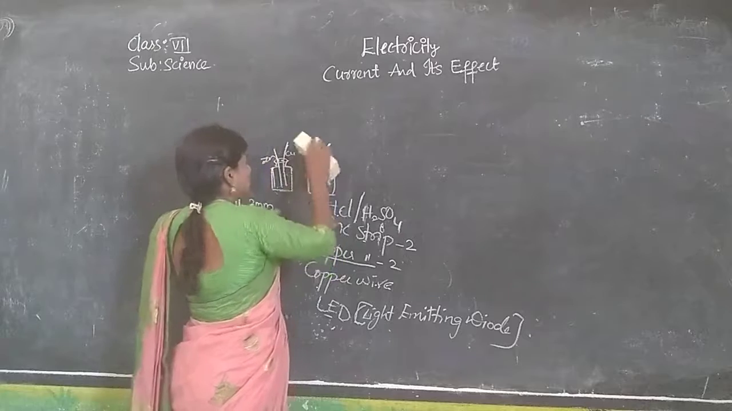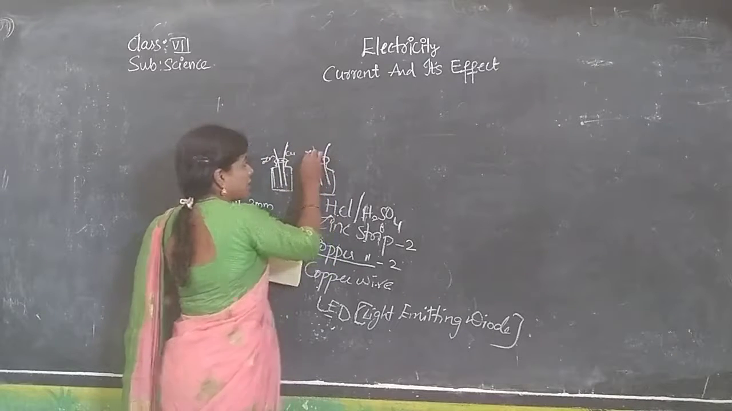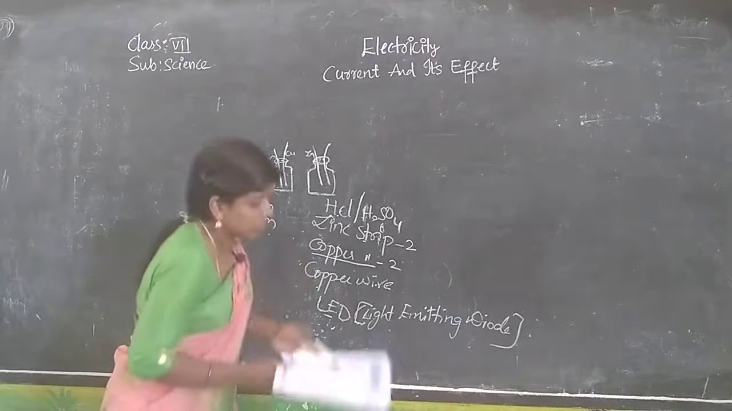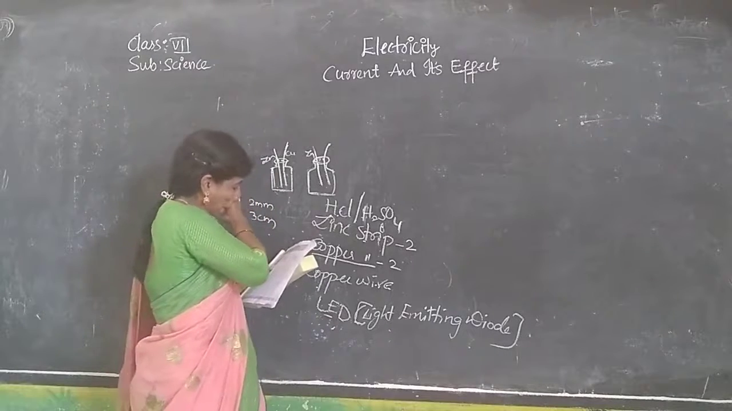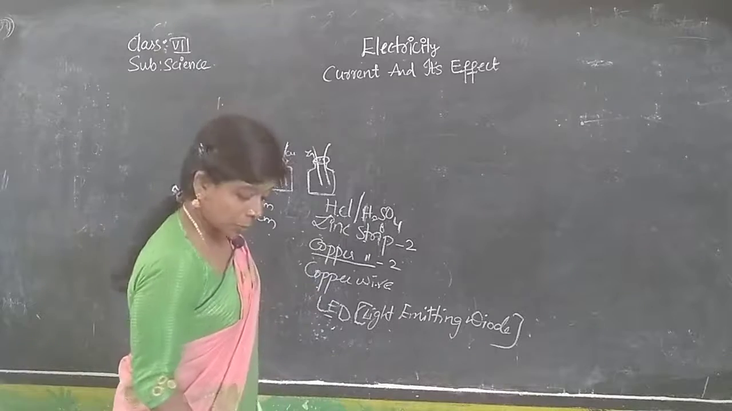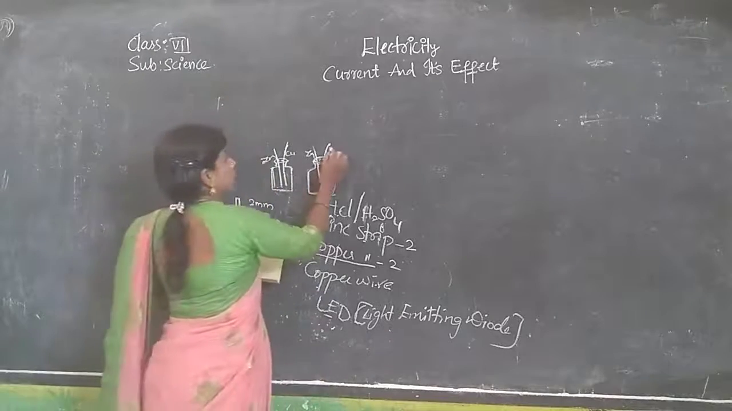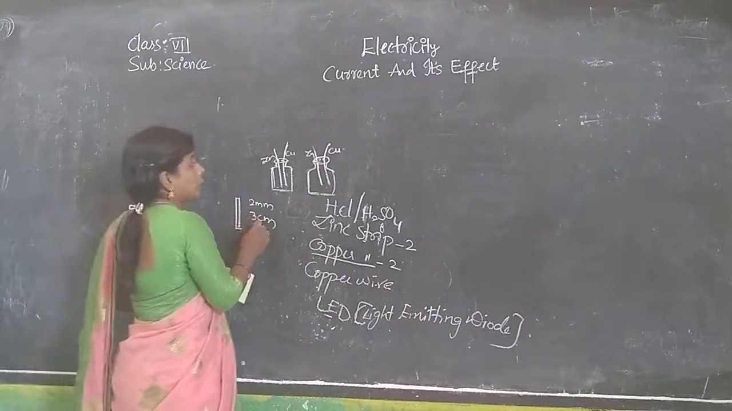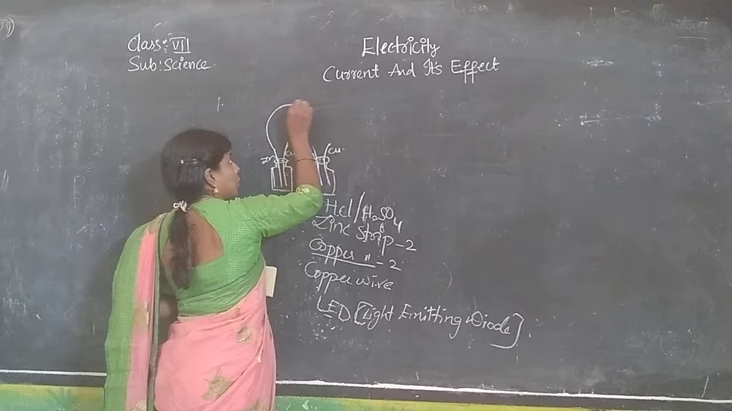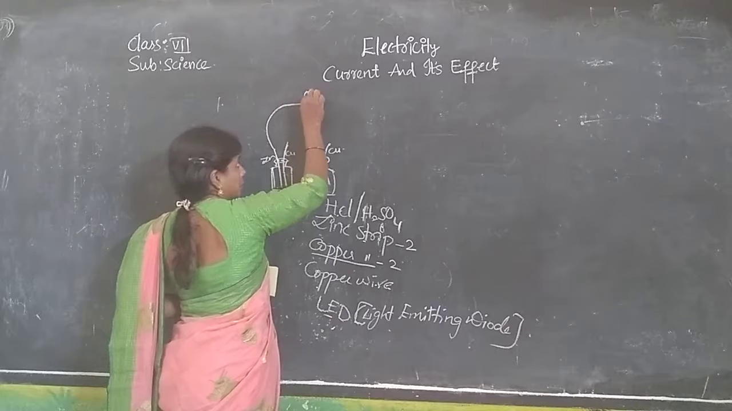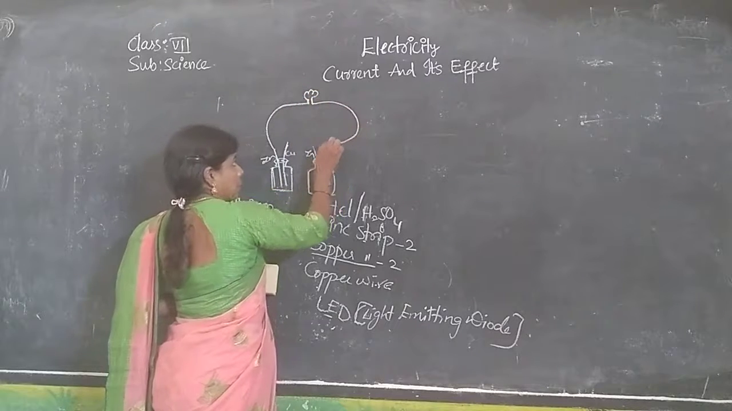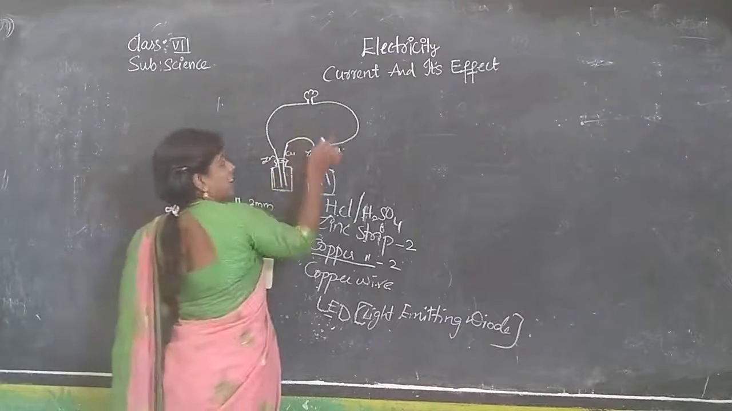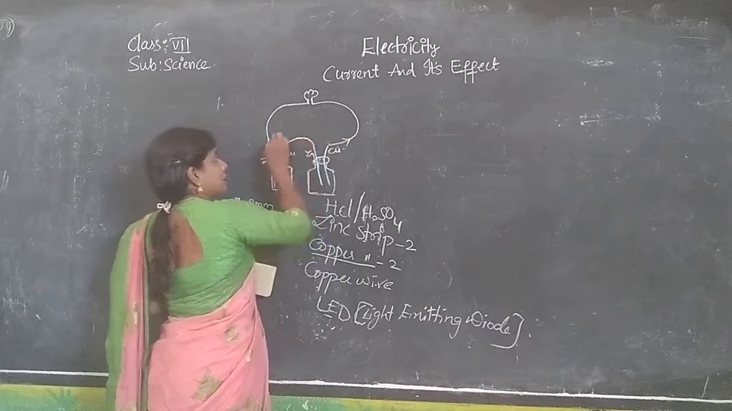Now this one copper, this one zinc, this was zinc. Here I will write zinc. Now give connection to the bulb. This one join, and these 2 wires you join. See, copper, zinc.